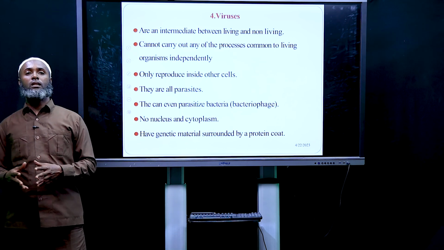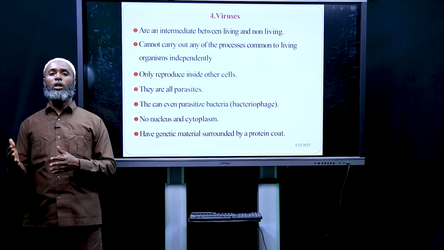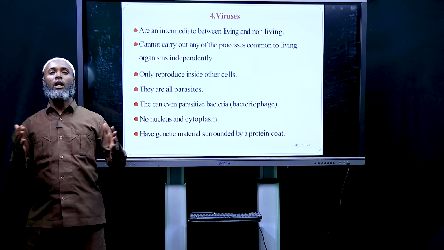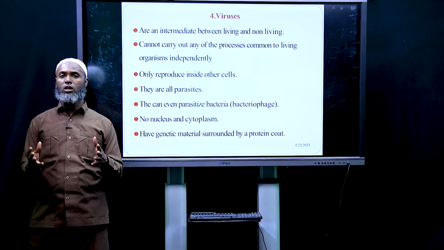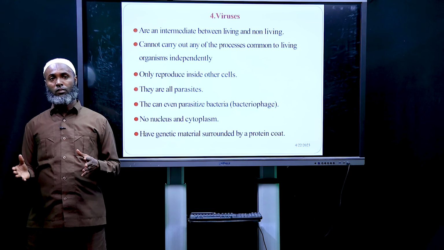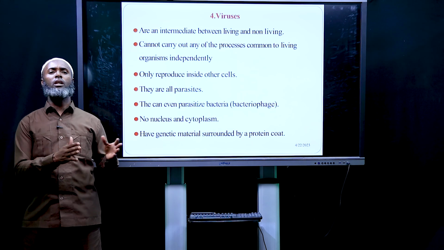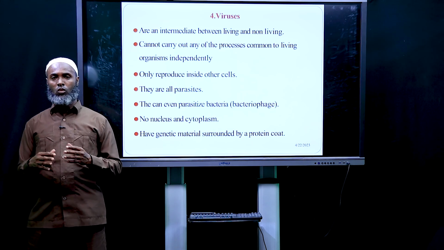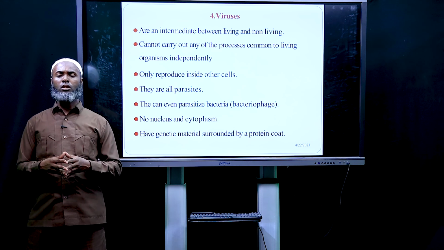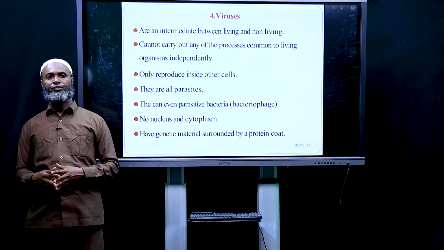The fourth group are viruses. Viruses are intermediate between living and non-living because they cannot carry any processes common to living organisms independently. Mind you, viruses are intermediate between living and non-living. Why? Because they cannot carry processes common to living organisms, the characteristics of living organisms.